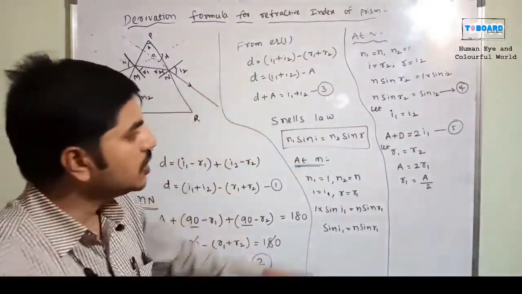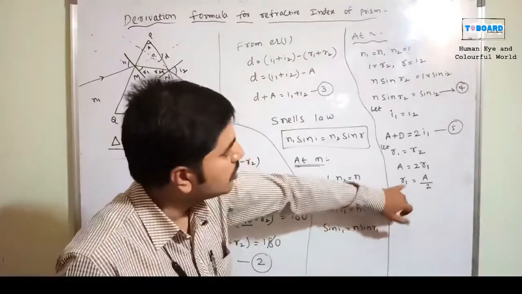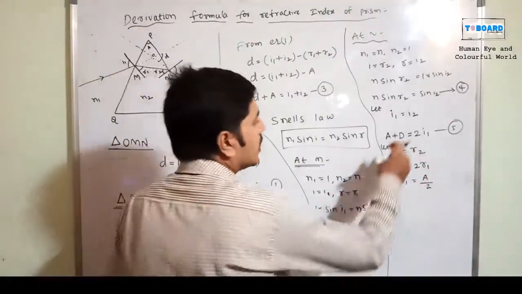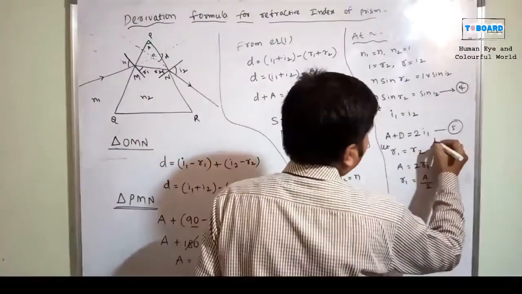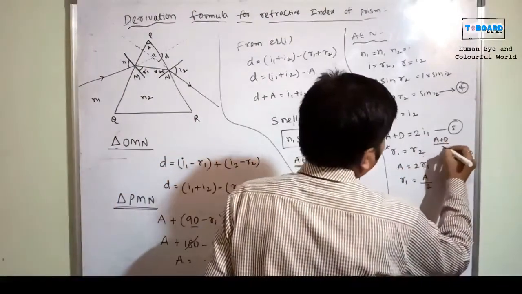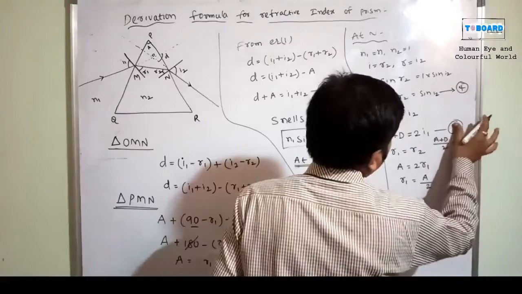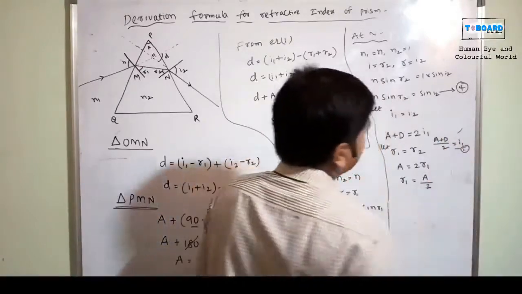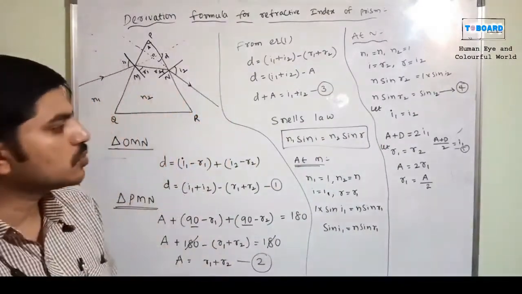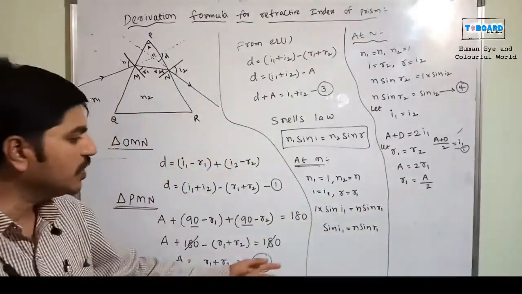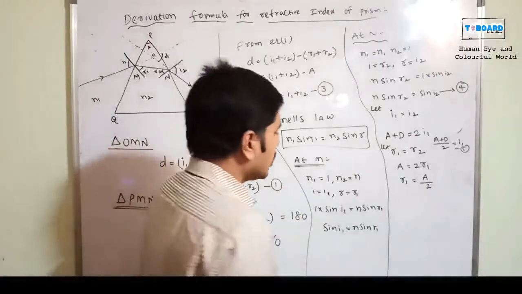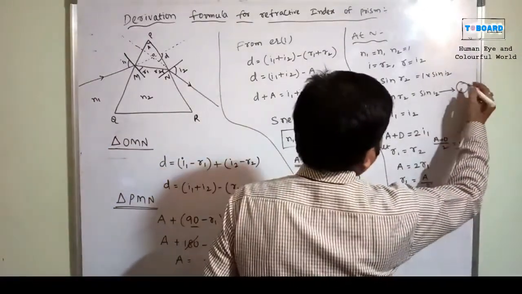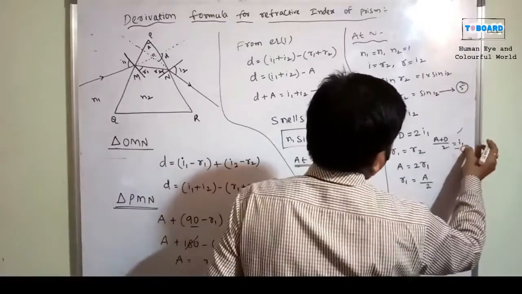In this equation, once you see R1 and I1, both values we got. The I1 value I am also going to write here: A plus D by 2 is equal to I1. Actually this is the fifth equation. Now you substitute all the values in Snell's law. The fourth equation is this, the fifth equation is this, and this is the sixth equation, right?